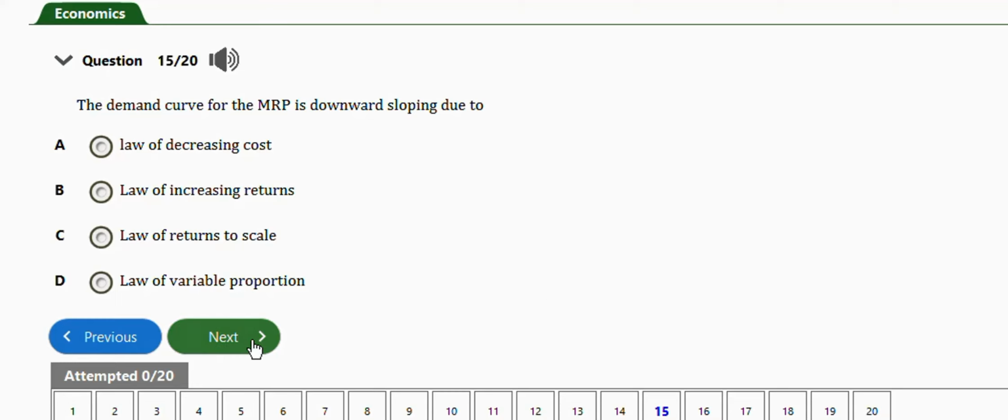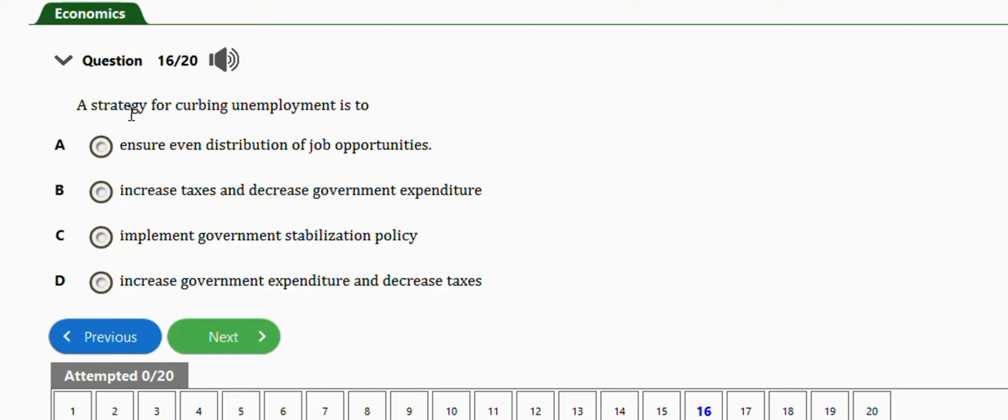Okay, next question is this one. It says, a strategy for curbing unemployment is to ensure even distribution of job opportunities, increase taxes and decrease government expenditure, implement government stabilization policy, increase government expenditure and decrease taxes. The right answer is option D, increase government expenditure and decrease taxes.